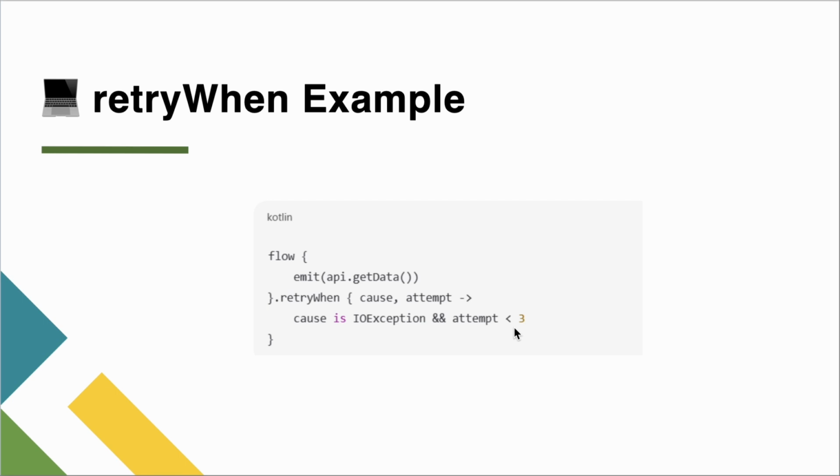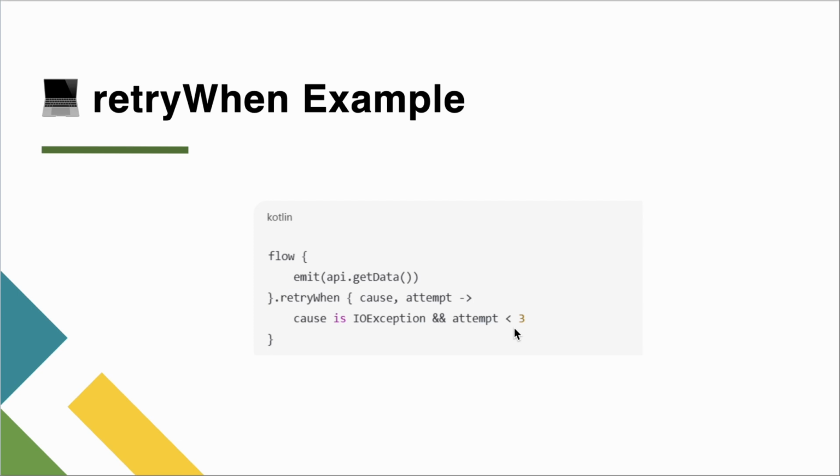Got it? Again, I will repeat. It checks for the condition. It uses 2 parameters, cause and the attempt. This is just an example, guys, you can make use of any other exception as well based on your requirement. So in my condition, I'm checking if the cause is IOException and the attempt is less than 3, then only I will return retryWhen true.